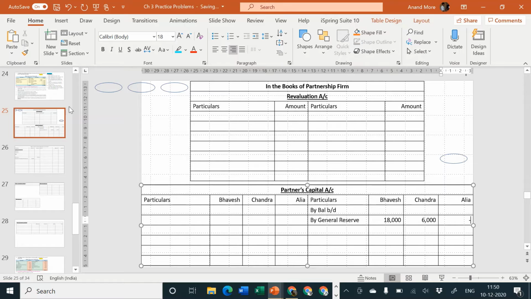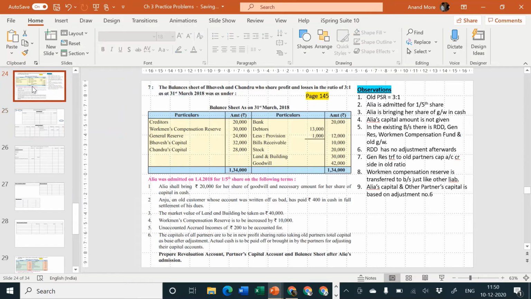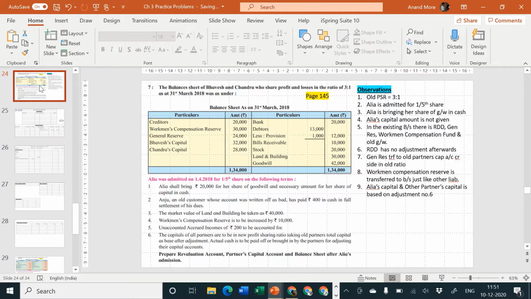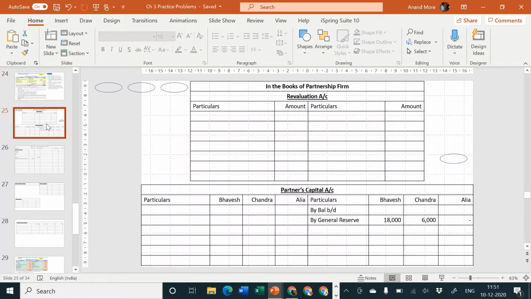Alia will not get any share in the old reserves because she was not a partner when these profits were earned in the past. Next, Bhavesh's capital and Chandra's capital, that is to be considered on the credit side of partners capital account. So partners capital account credit side, Bhavesh amount is rupees 32 and Chandra amount is 28.